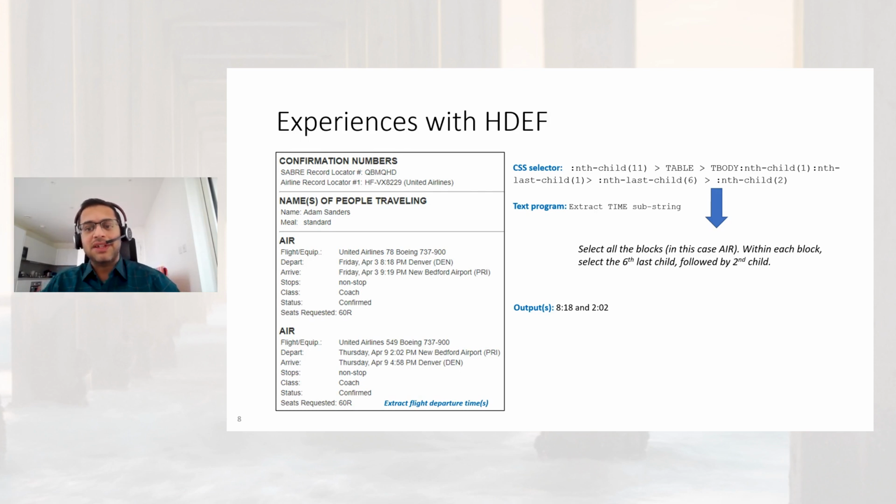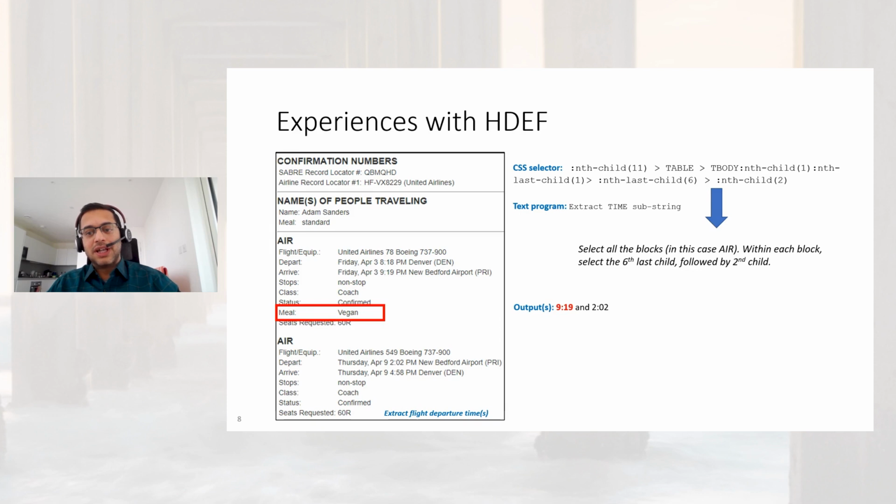The initial parts of the CSS selector narrow down the blocks to extract from. In this case, the air blocks. Within each block, it extracts the sixth last child, and within each child, it tries to extract the second child. All is good until this email shows up with an extra mail row. The extraction program breaks, and instead of outputting the departure time, it outputs the arrival time.